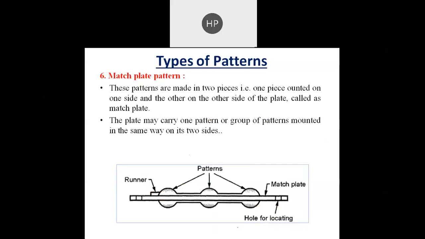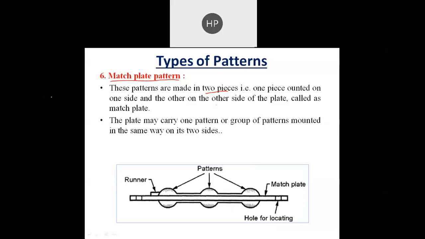Then next one is a match plate pattern. From the name you can easily understand that we have to match the plate. These patterns are made in two pieces. One piece is mounted on one side and another on the other side of the plate, and those two plates will be matched with each other.